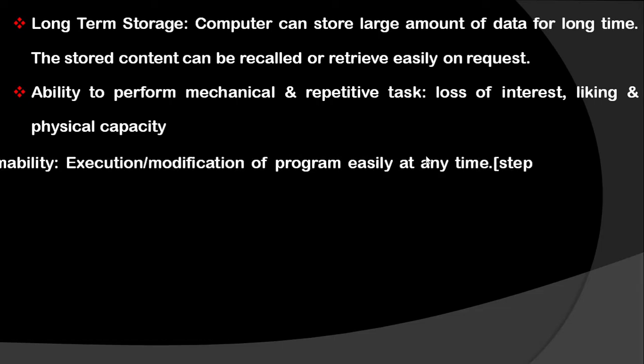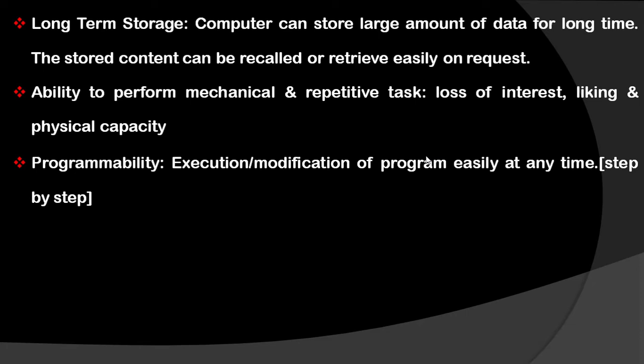Next is programmability. It means a computer has a facility to work step by step, and whatever modification and process we need to carry out in any particular program can be done at any time, whenever you wish, and all the work will be done step by step.